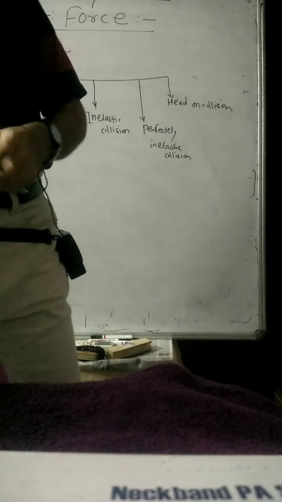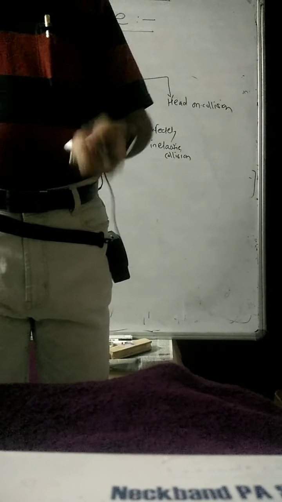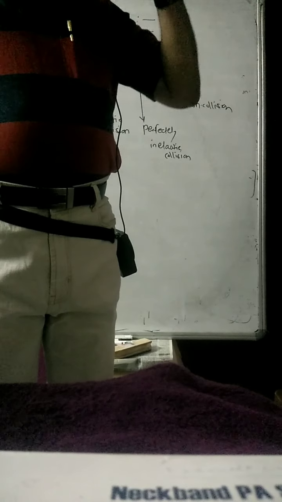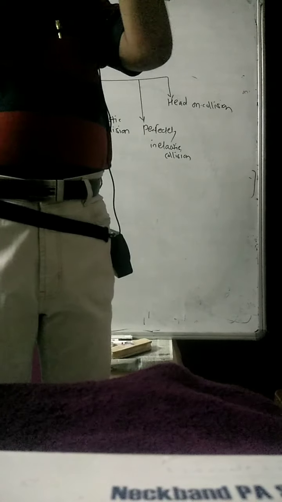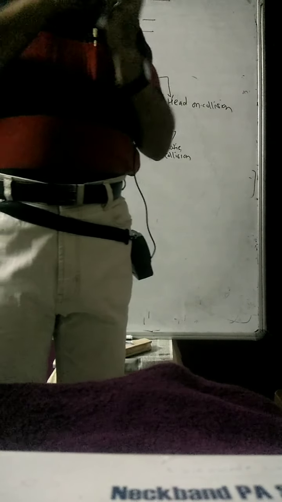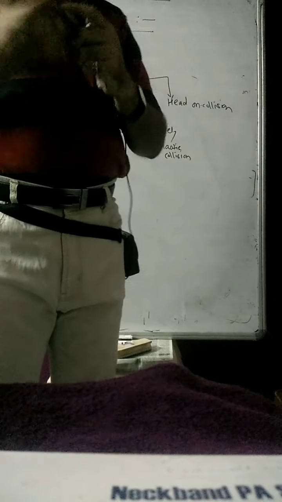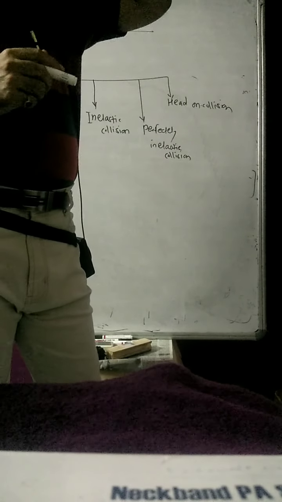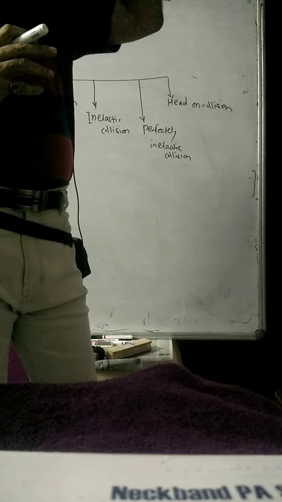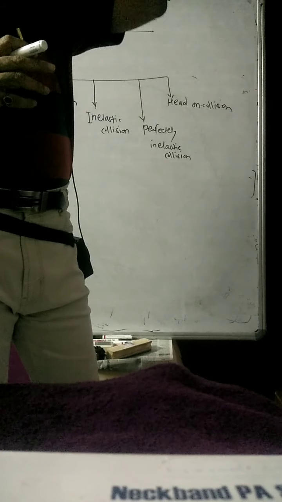Suppose I am taking a ball and I throw the ball with some higher velocity towards the wall. When the ball reflects back, there is some loss of kinetic energy. Why? At the point where the ball collides, some heat is formed, meaning some energy has been converted into heat energy.